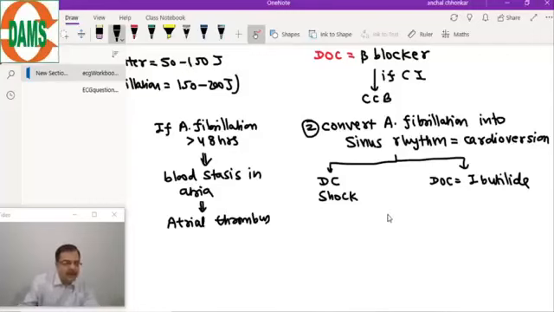So, if atrial thrombus is present, what will happen when you restore sinus rhythm? The atria will contract effectively, and that atrial thrombus can embolize.